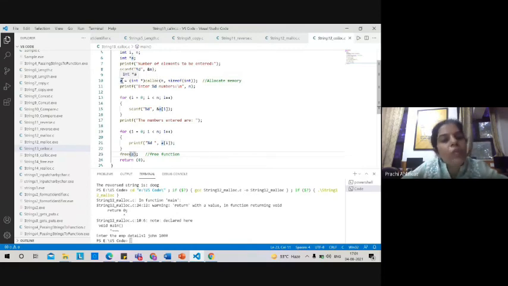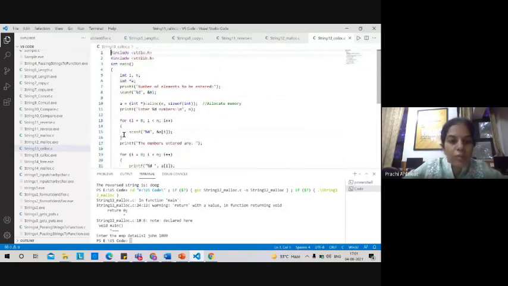Whenever you use the free function, you have to specify which variable you want to free. So in this case, it is the pointer A. That is why within the free function you have passed A over here. So this is how you can free your dynamically allocated memory and return it to the system. This is how you can use calloc.